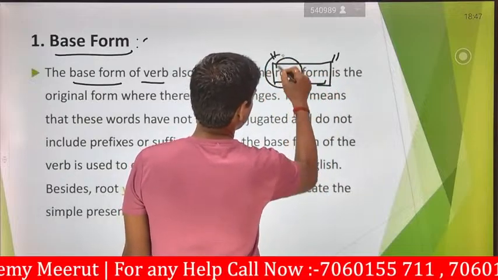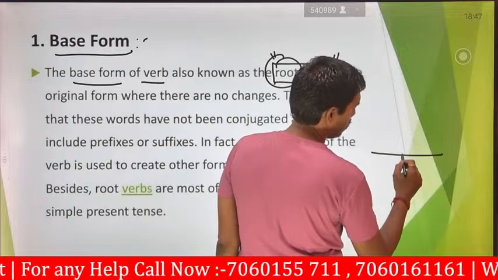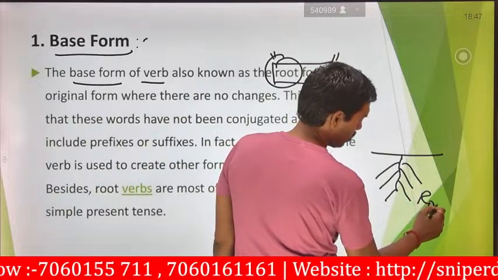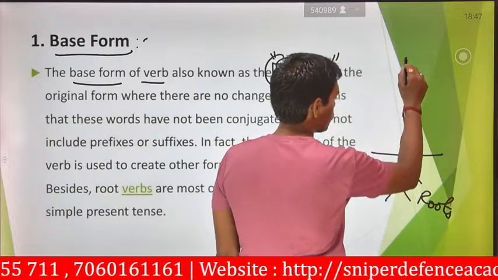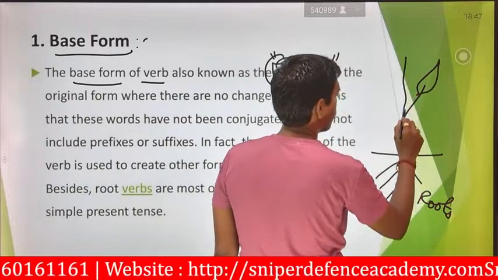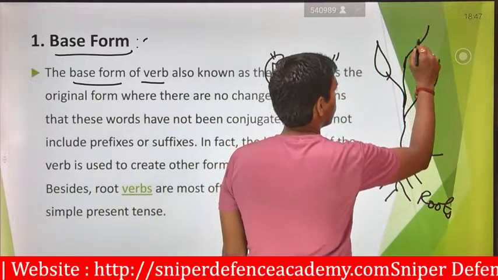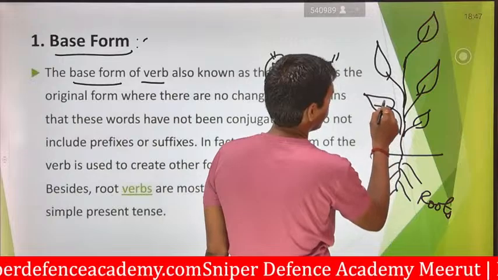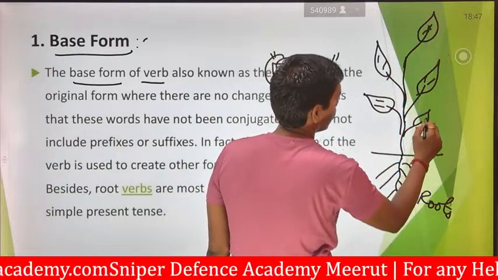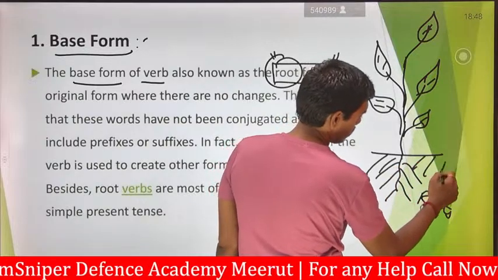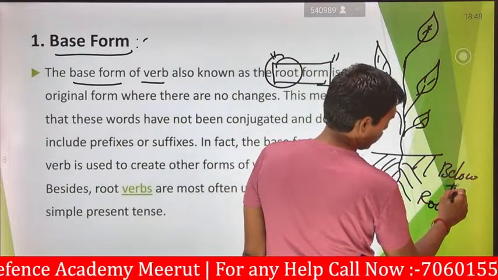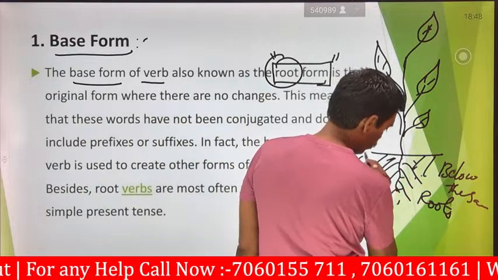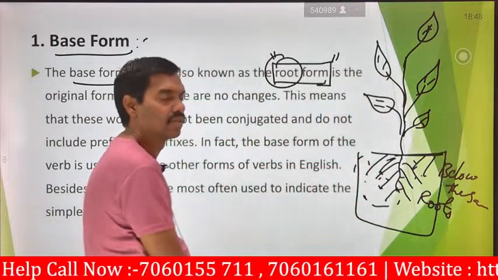So what is a root? For example, this is a tree. These are the roots, this is the stem which rises, and the leaves are like this. The roots will be below the sand, and the roots are very strong.